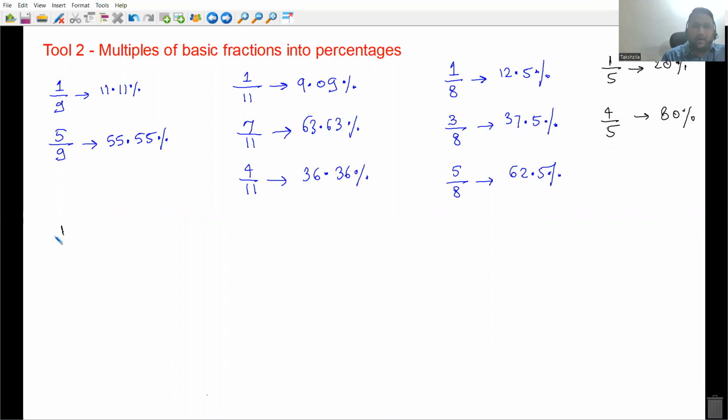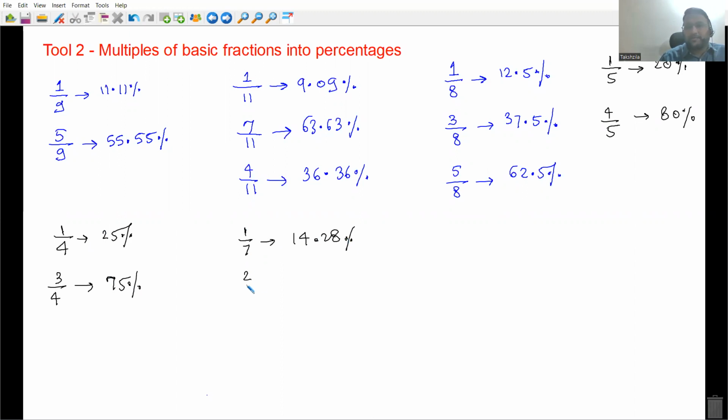If I get 1 mark out of 4 marks, it is 25%. So if I get 3 marks out of 4 marks, it is 75%. Okay. Then if I get 1 mark out of 7 marks, it is 14.28%.